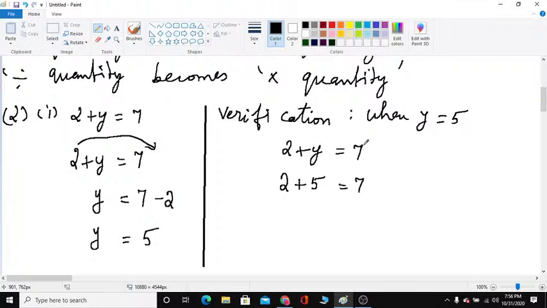Now we will go to the next problem, children. When you transpose a positive quantity to the right side, here in this equation we are transposing plus 2 to the right hand side. So plus 2 will become minus 2. Therefore y is equal to 7 minus 2, which is 5.